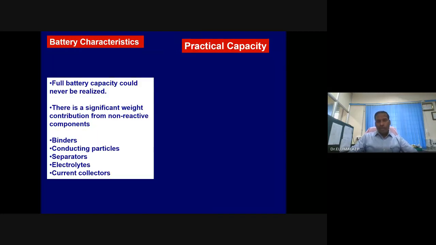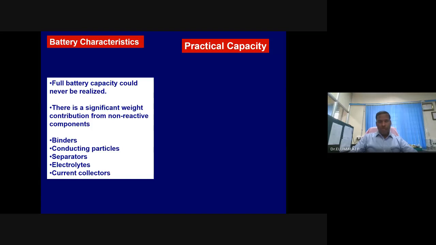So theoretical capacity is very important, but practical capacity is much more important. An electrode may have a very large theoretical capacity, but if it is not able to provide the practical capacity, it is of no use, isn't it? Just preaching is no use until the preacher practices.